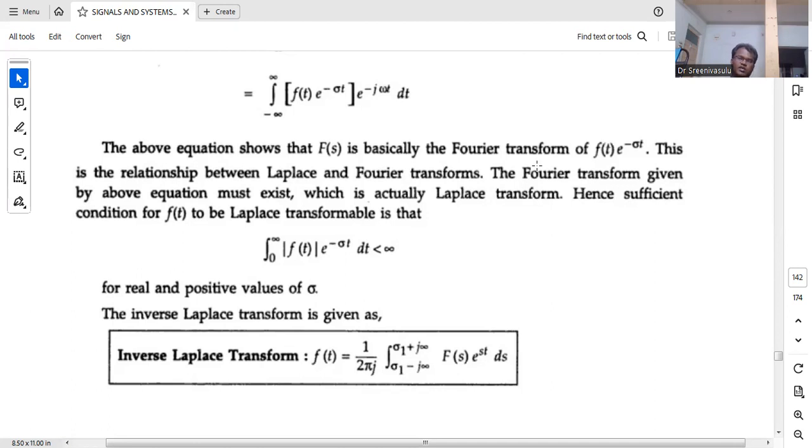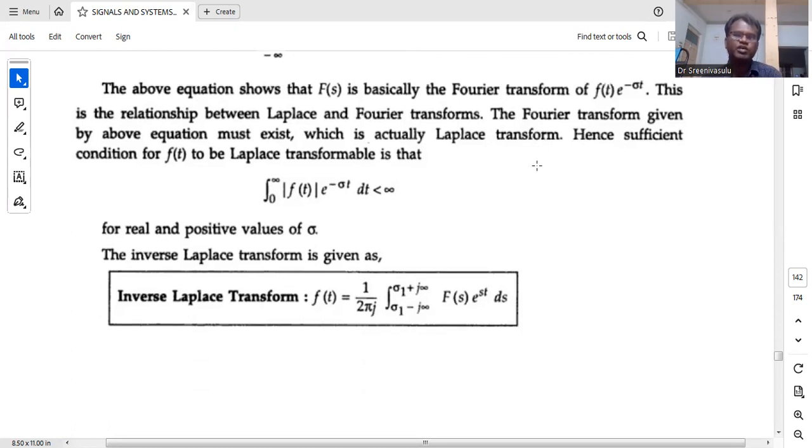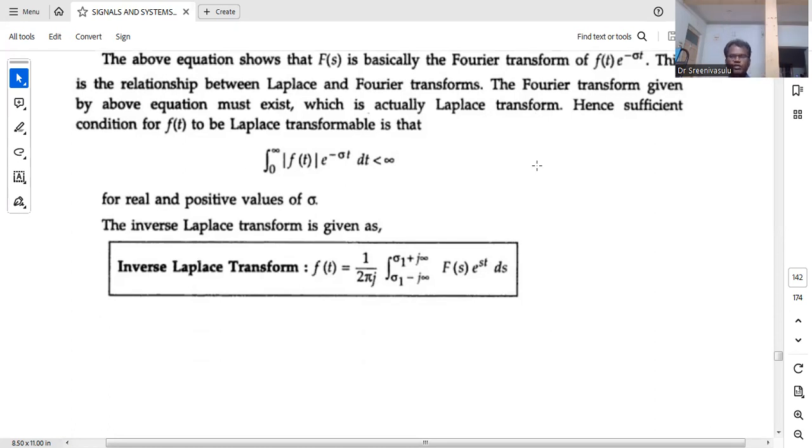So whenever there is an e power minus sigma t, dt less than infinity, the sigma value depends upon the range of values of sigma. Suppose sigma is again negative, it is not possible. So the range of values of sigma is very important here.